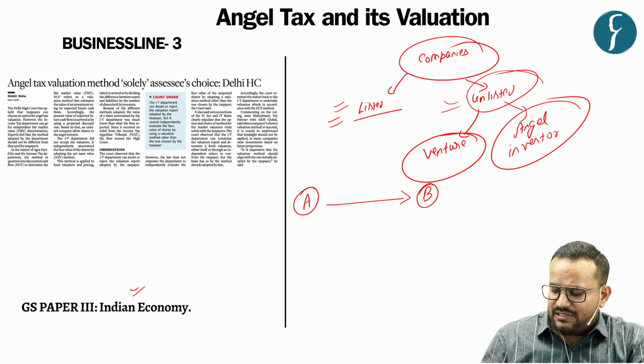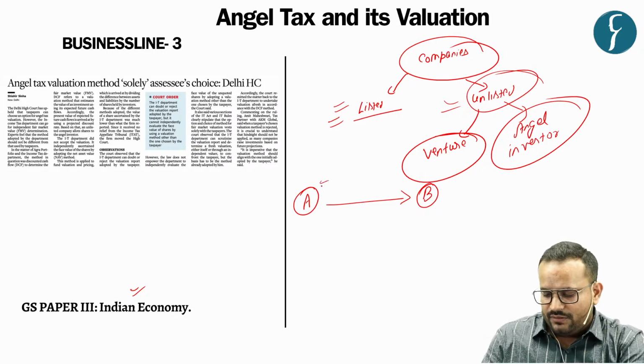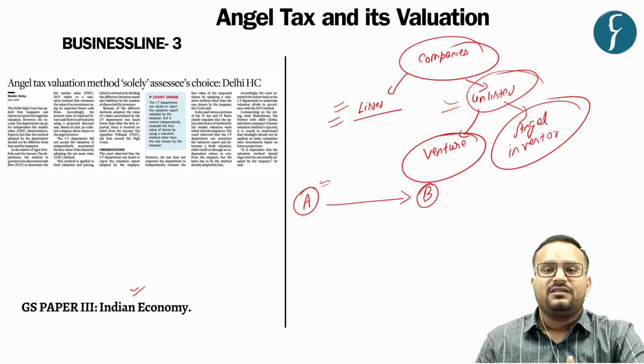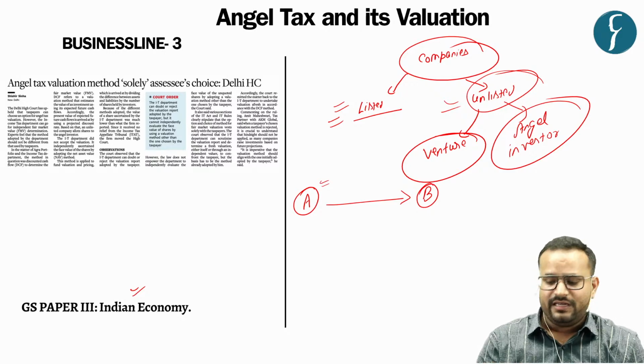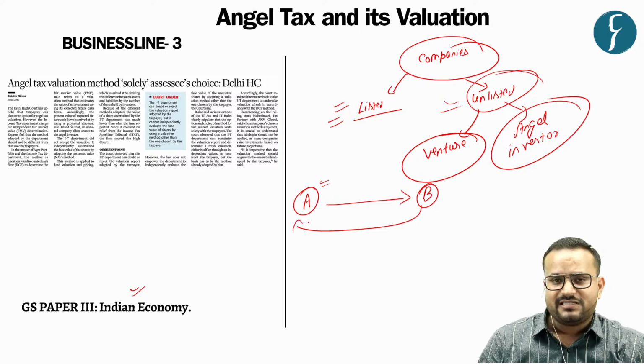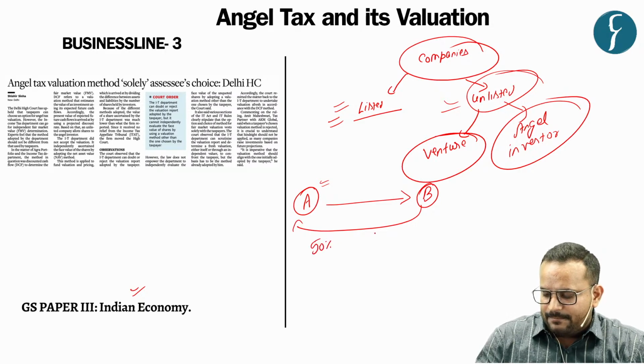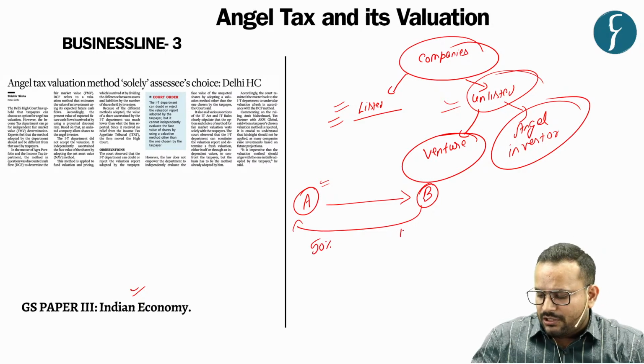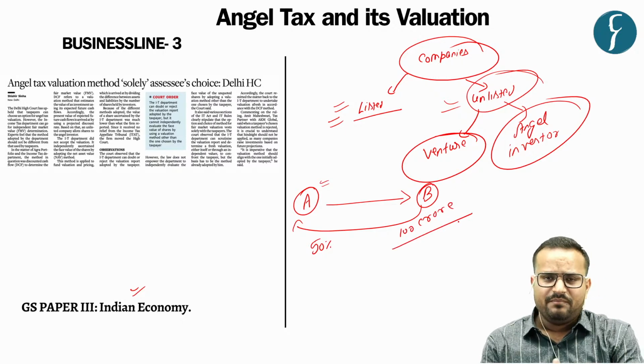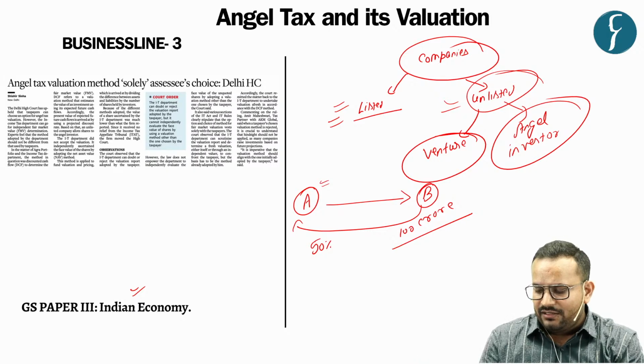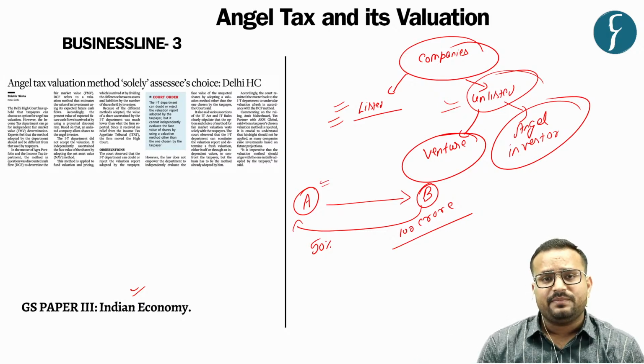Person A will talk to B that they want some investment, and person B says, for example, that for 50% share I will give you 100 crores. So there is a money exchange and share exchange taking place outside the share market, and the valuation of the share has been decided by their own negotiation, that is, 100 crore for 50% of the share.